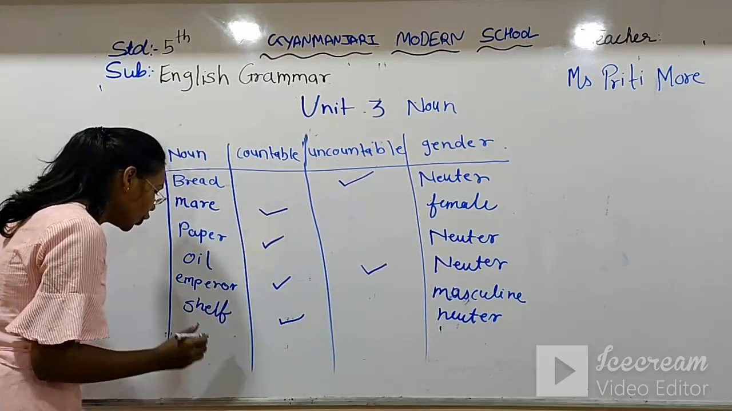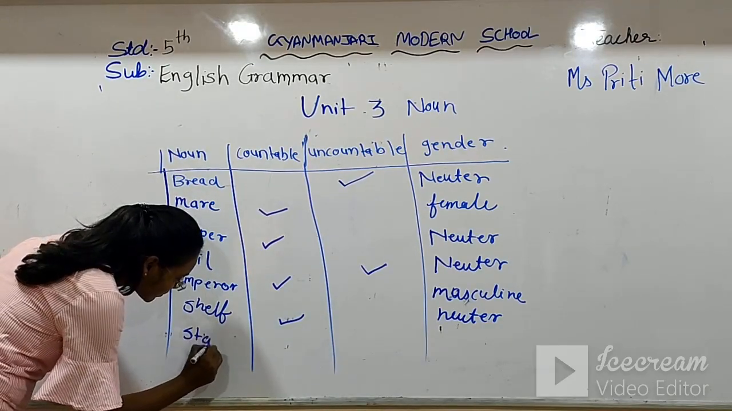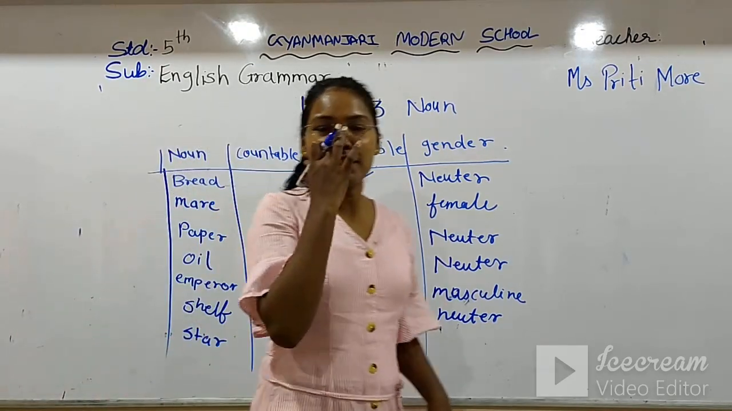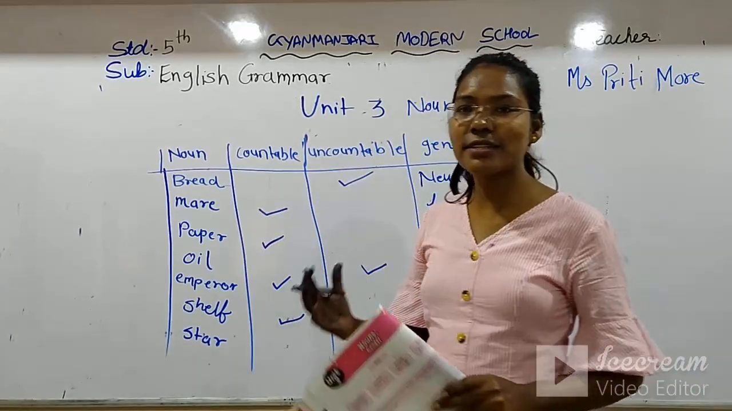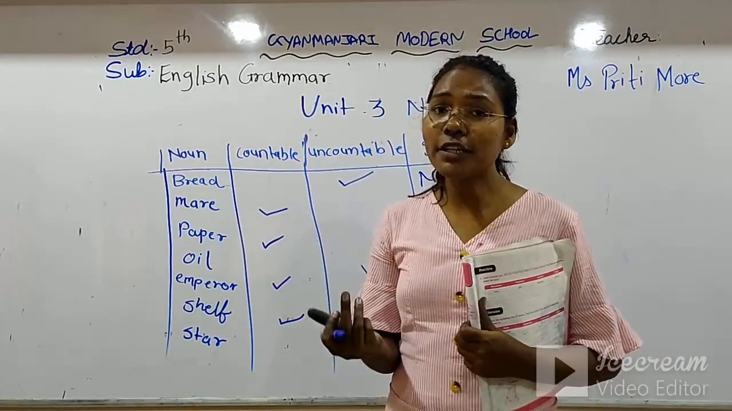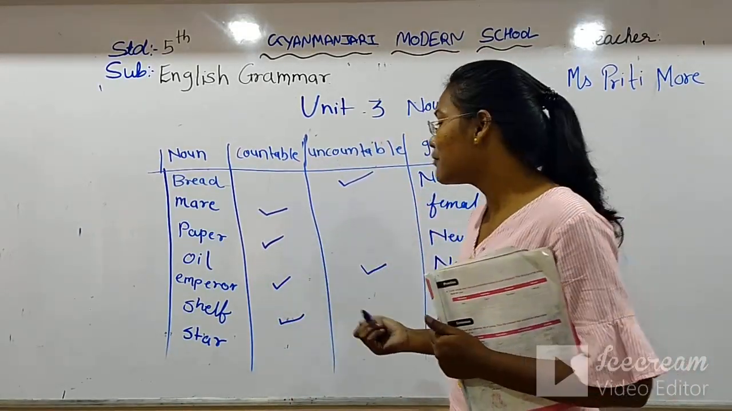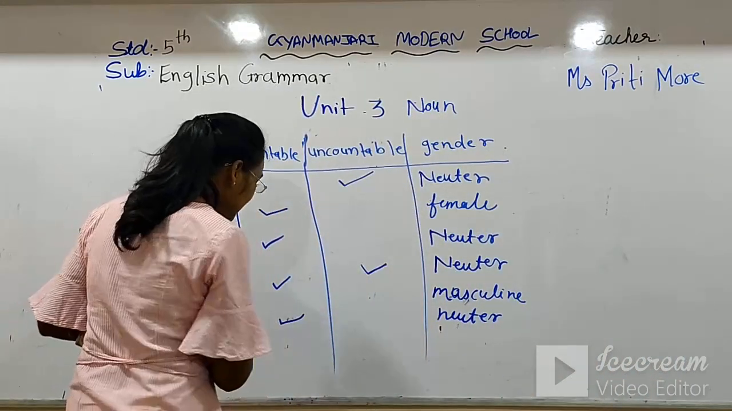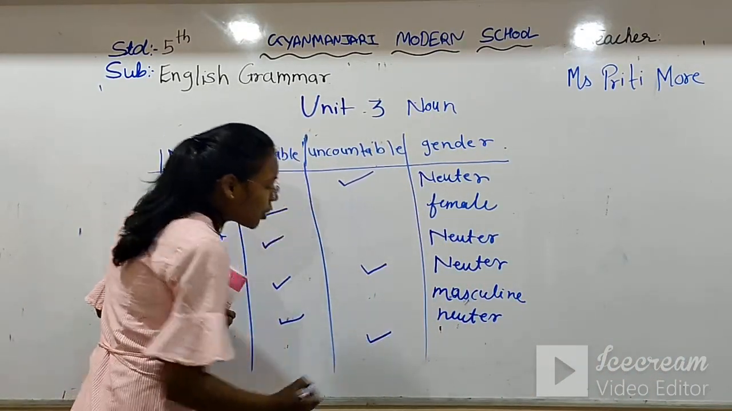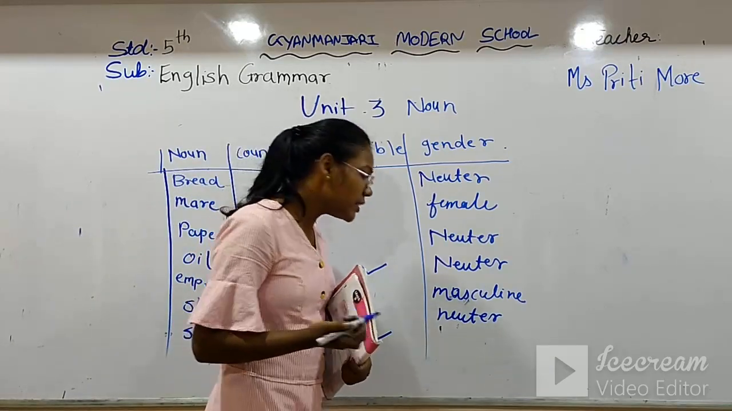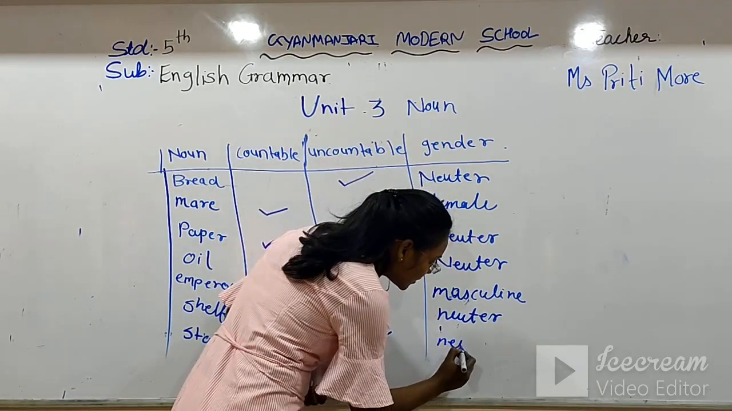Now the star and donkey. Star. At night we can see in the sky there are lots of stars that we cannot count properly. So it comes in the uncountable box, and it is also a non-living thing. That's why it also comes in the neuter gender.